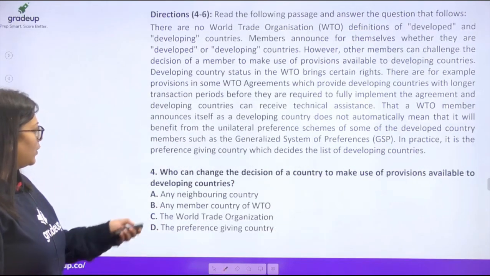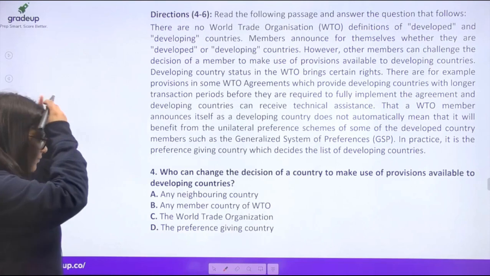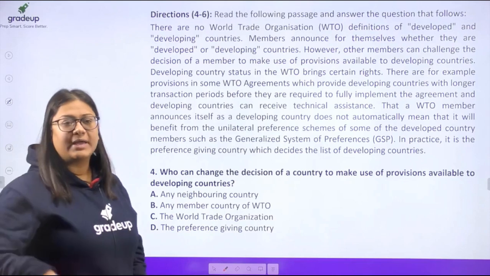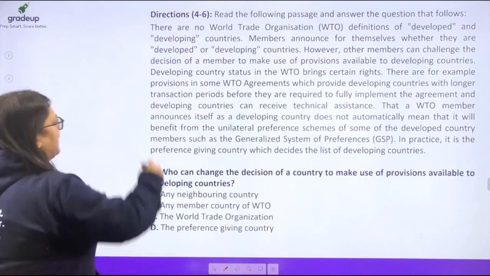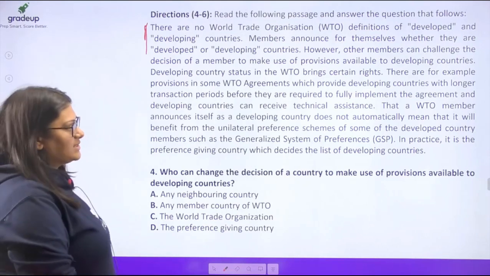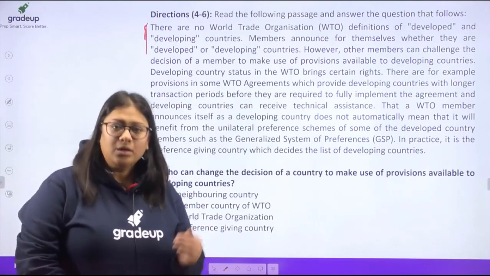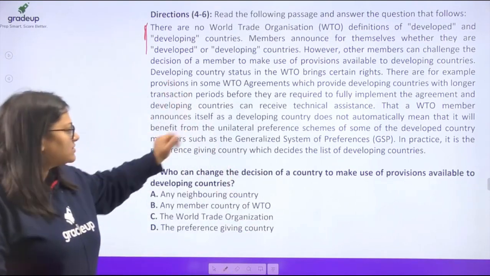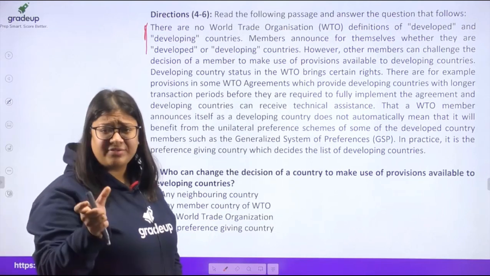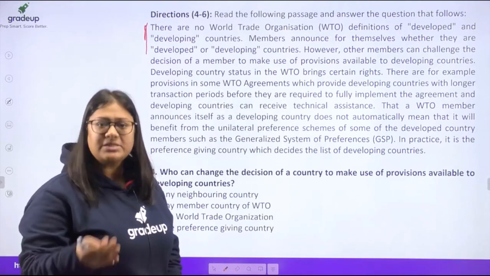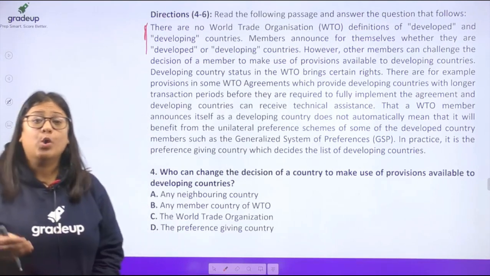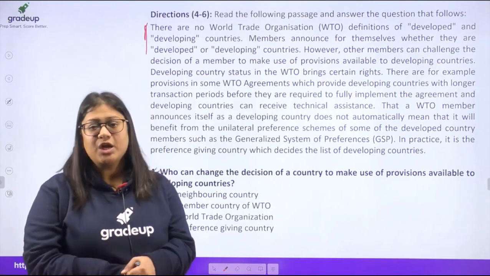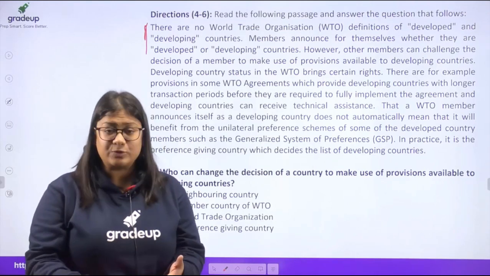All right. Now moving on, you have the question: who can change the decision of a country? This is another question altogether, and we have a different passage now. This passage talks about the World Trade Organization and who defines the whole concept of being a developed or a developing country. It also talks about the preferences given to developing countries, and what the parameters are on which we decide a country to be developing, or the preferences it is supposed to get.